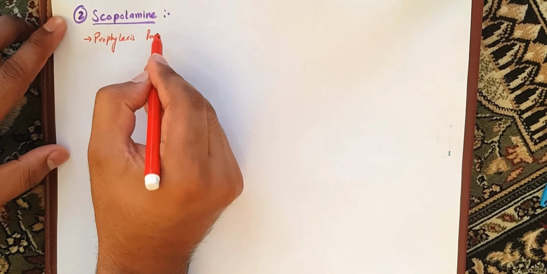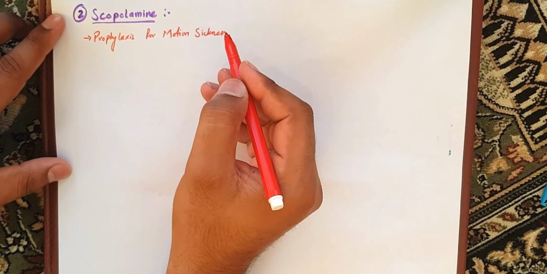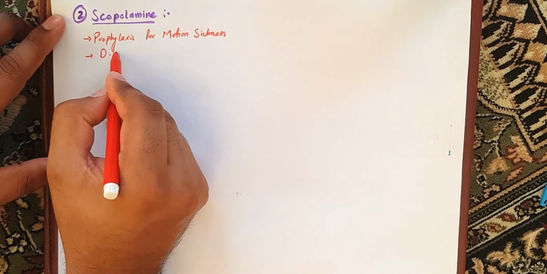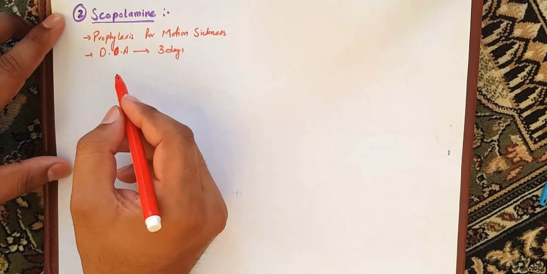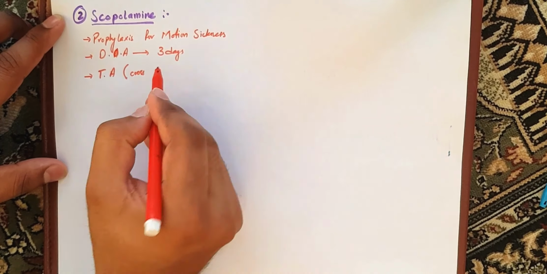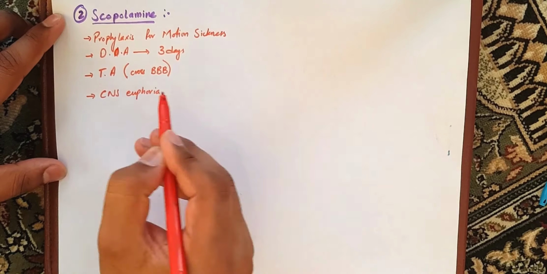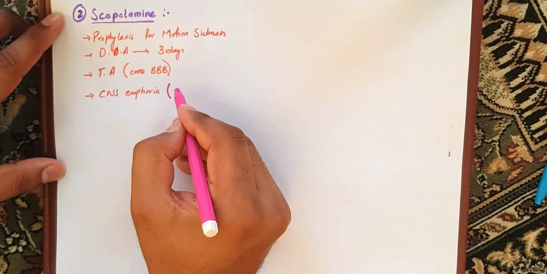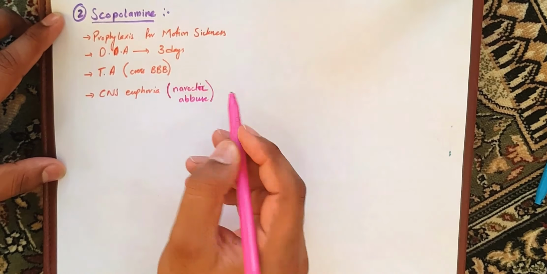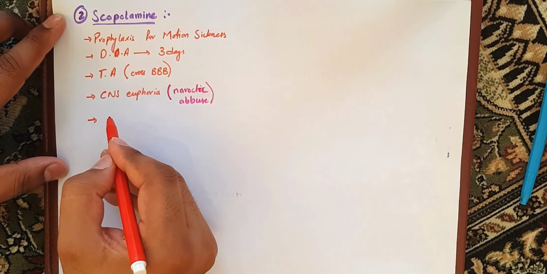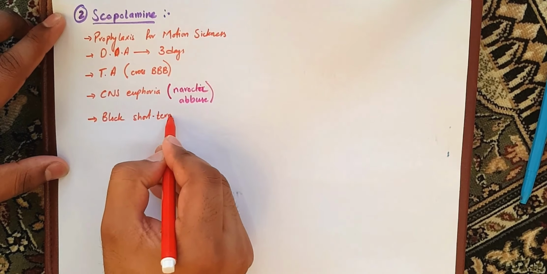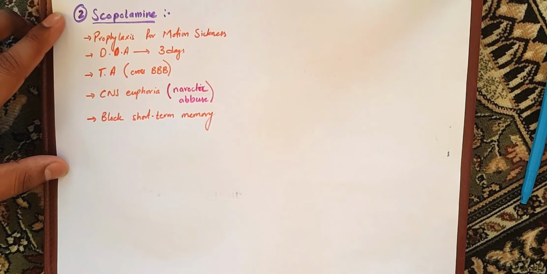Scopolamine is a drug which is used prophylactically for motion sickness. The duration of action of the drug is 3 days. Furthermore, it is a tertiary amine, so we can assume that it can cross the blood-brain barrier, and for this reason, it is known to cause CNS euphoria, which sometimes can be the reason for its abusive use. Scopolamine is also known to block short-term memory, inhibiting adaptive learning.